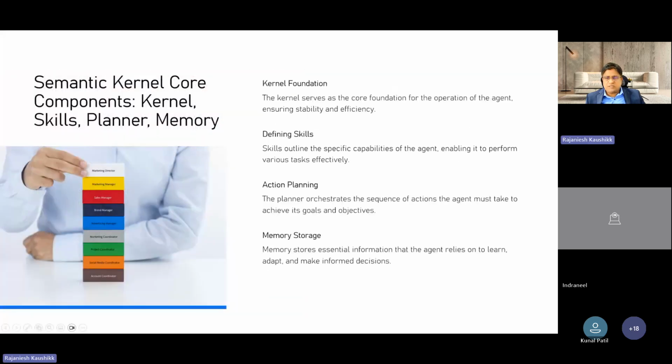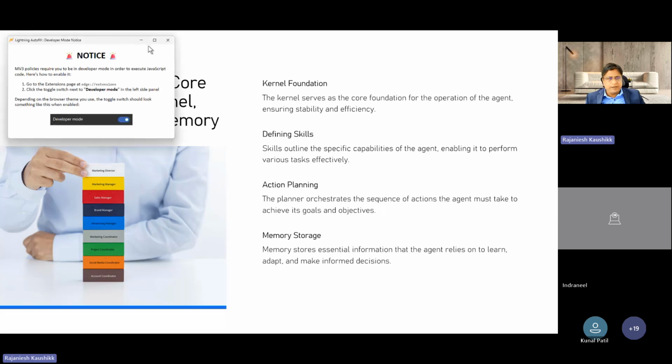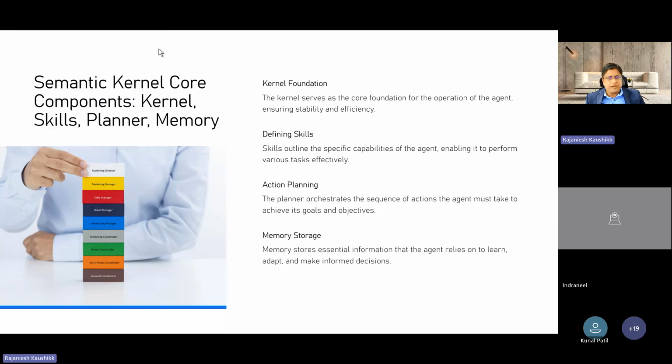Now let's understand the core components of Semantic Kernel. First and foremost, there is the kernel foundation, which provides the core functionality of agentic AI. Then there is a concept called skills. A skill is nothing but a specific capability of an agent, for example, a role given to an agent. You are going to learn it in the live demo, where I'm going to create different agents and give a specific role to each